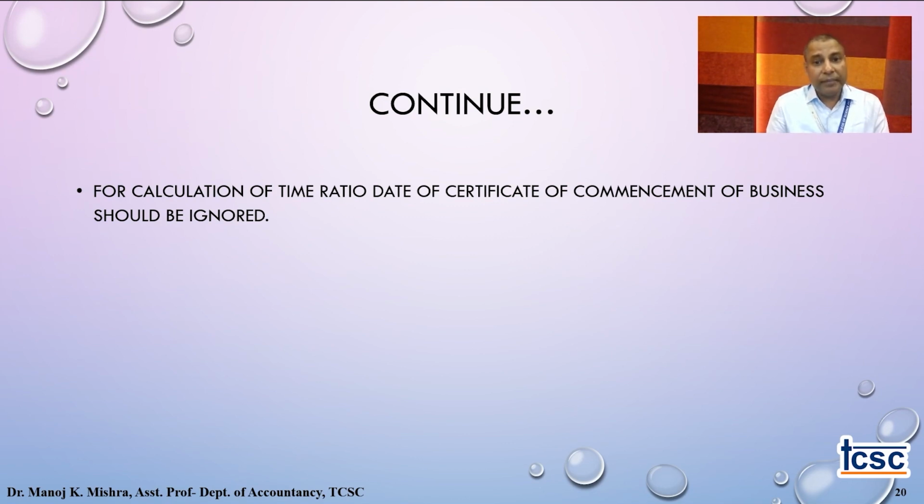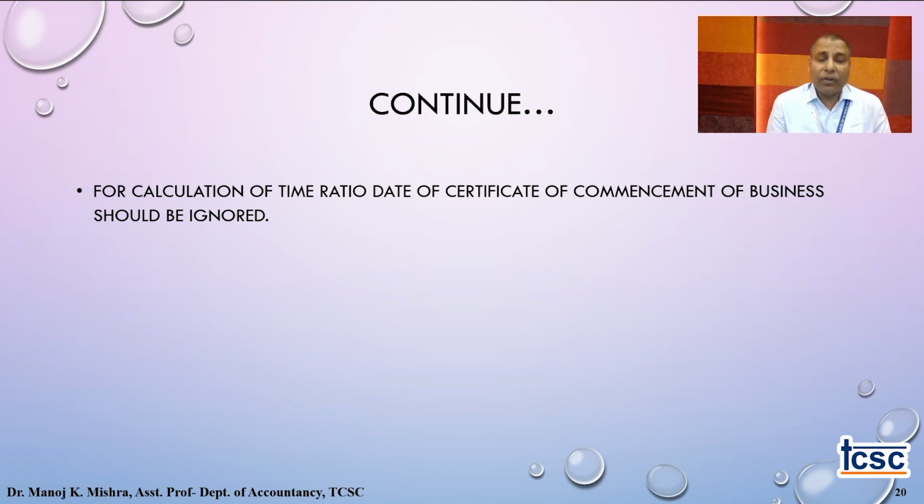For calculation of time ratio, the date of certificate of commencement of business should be ignored. That's very crucial to understand, guys, because the date of certificate of commencement of business is different. The certificate of incorporation is important for us. Incorporation is the day when the company is recognized, and commencement may happen at a later period.